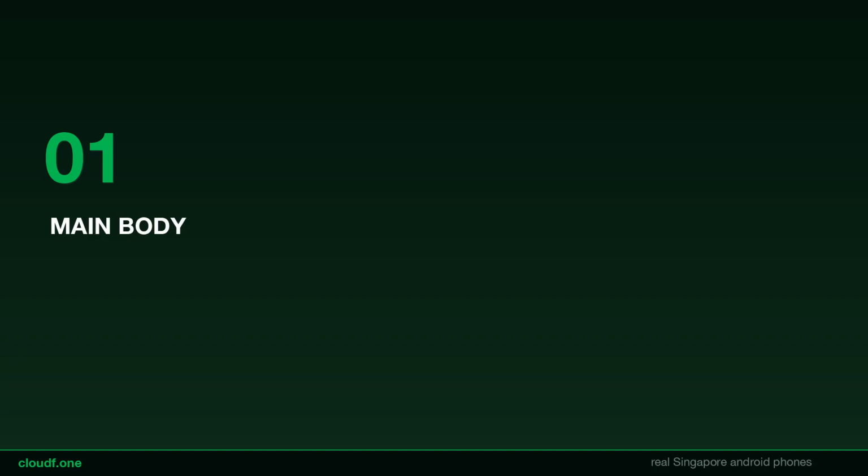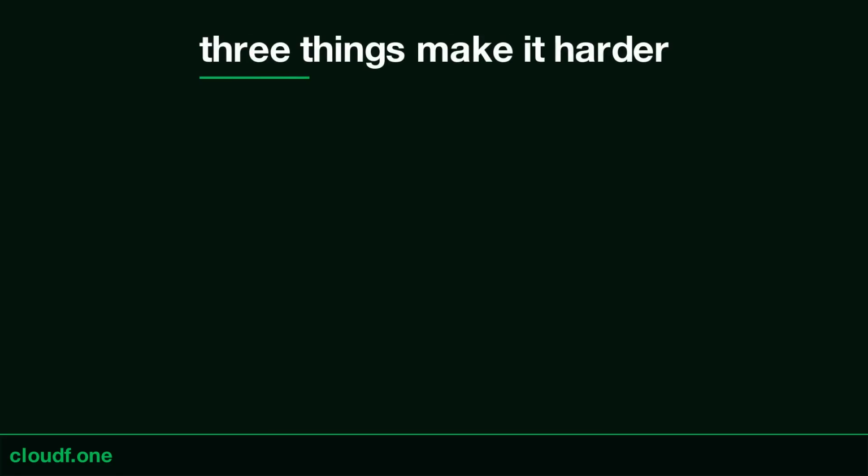Main body. Why Snapchat is uniquely hard. 3 things make Snapchat tougher than other platforms. 1, the platform is mobile only by design. You cannot run Snapchat from a desktop browser anti-detect setup. There is no equivalent. The official app is the only entry point.